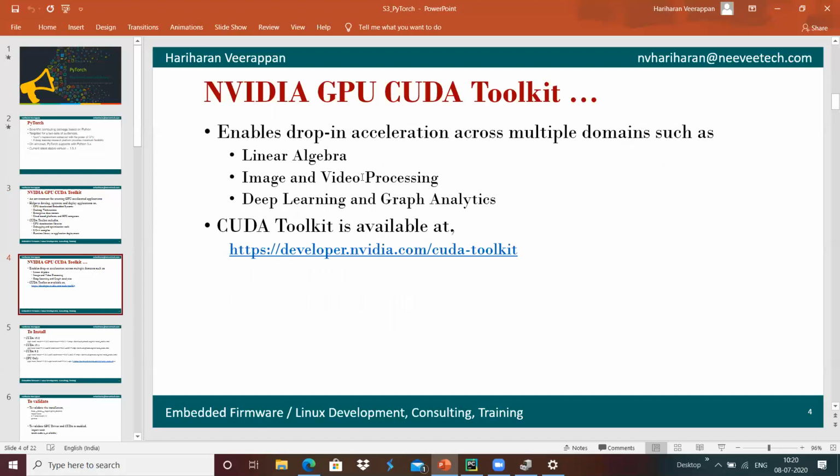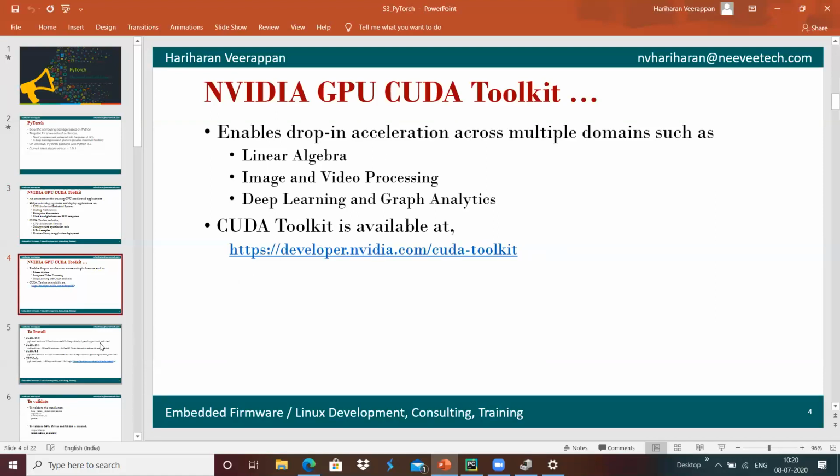As we have seen, the CUDA toolkit provides hardware acceleration in various domains, like linear algebra calculations, image or video processing, deep learning, or graph analytics. It plays a vital role over here.